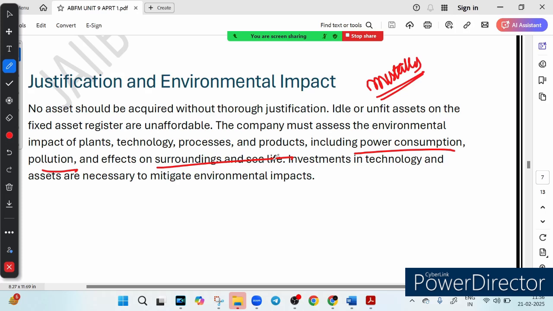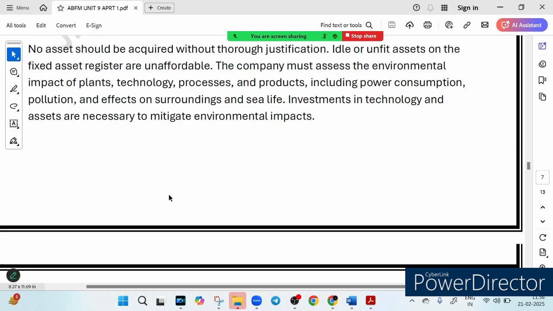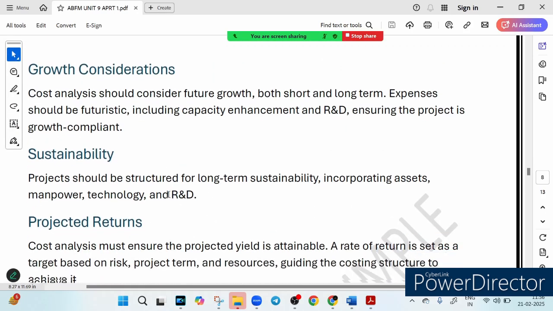So setting up a business is more than just buying a machine. It is about smart investment, financial tracking, and sustainability. So I hope this makes your concept clear. This is called justification and environmental impact. Then we have something called growth consideration. So let's discuss this growth consideration.